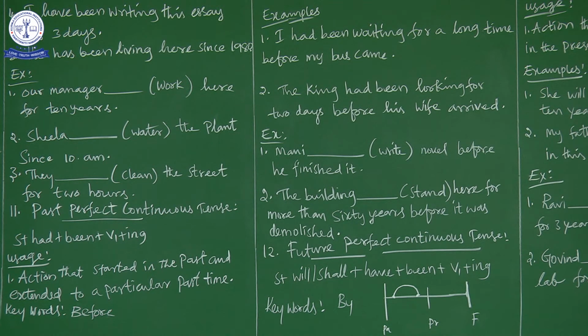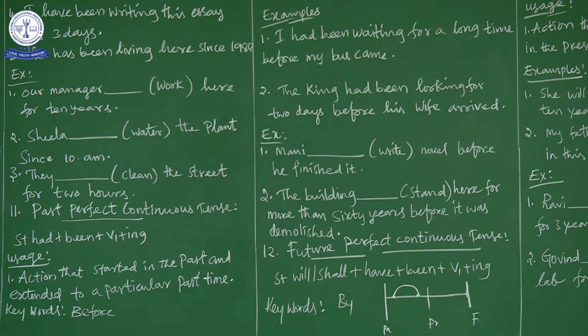Now you have to compare the past continuous tense and the past perfect continuous tense. What is past continuous tense? The action going on at the time of speaking. For example, this is the past graphical image. Suppose your action started here and it was just continuing at the time of speaking in the past.